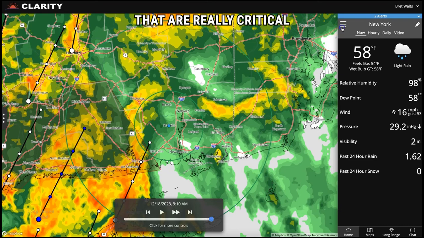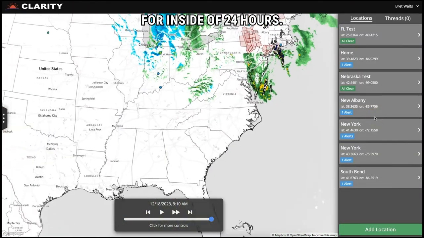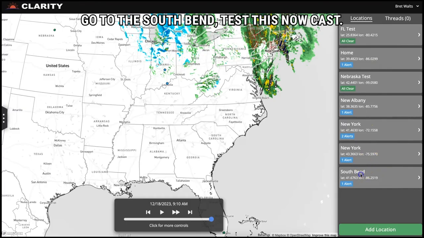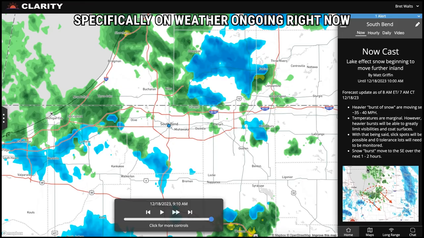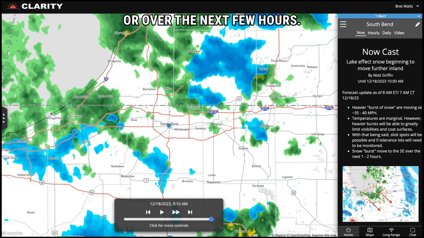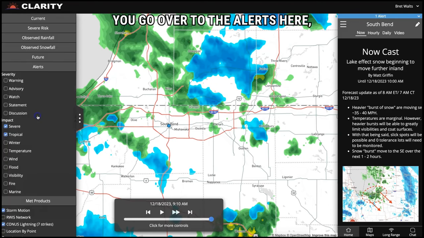A couple of other things that are really critical for inside of 24 hours. If we go over here, let's go to the South Bend test. This nowcast is going to give you information specifically on weather ongoing right now or over the next few hours. This could be snow incoming, this could be potential severe weather timing, potential impacts. Highly critical to take a look at this nowcast, one of the most important things on the app, directly from our meteorologist. Guys, a couple of other things that you can adjust: the alerts. You go over to the alerts here, you can turn off and on warnings, advisories, watches, and statements depending on what exactly you're looking for.